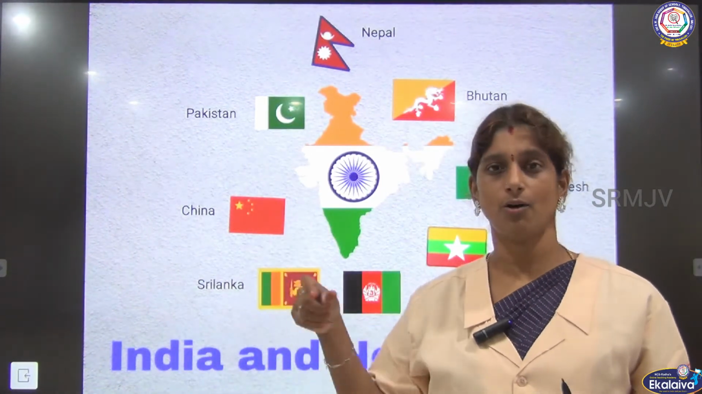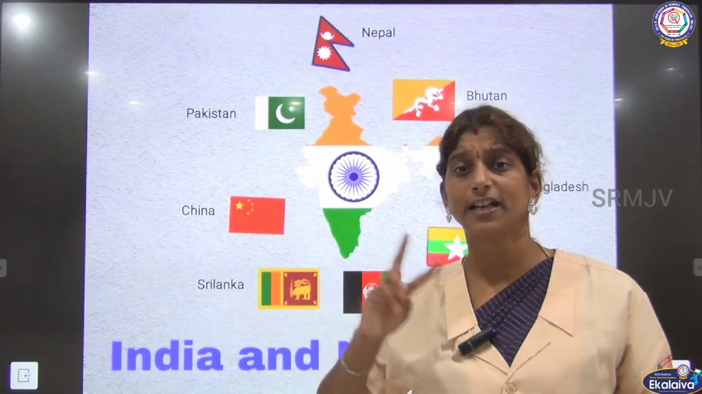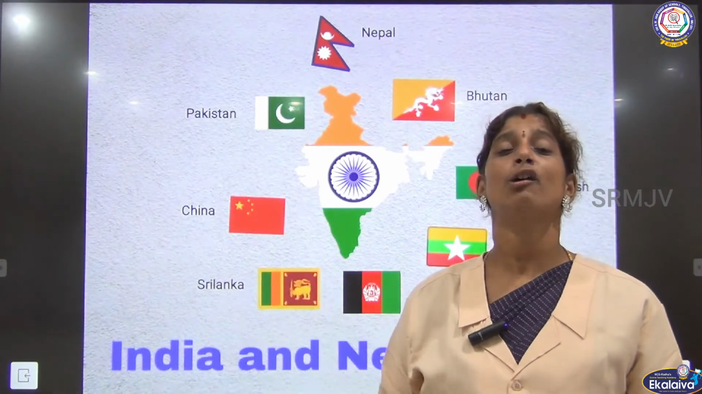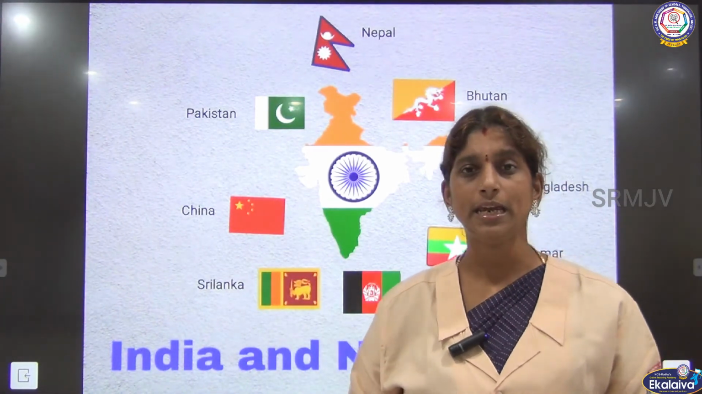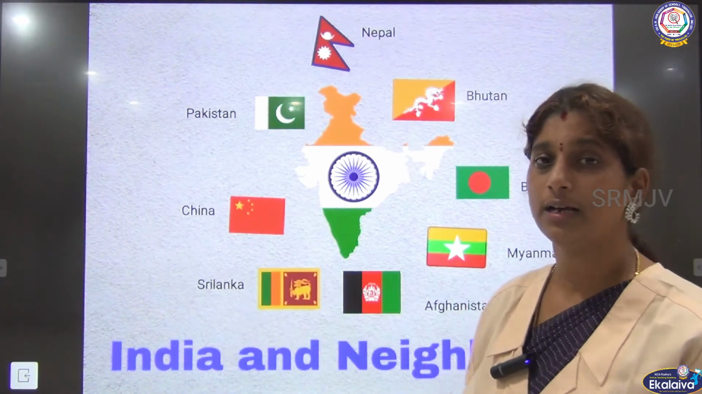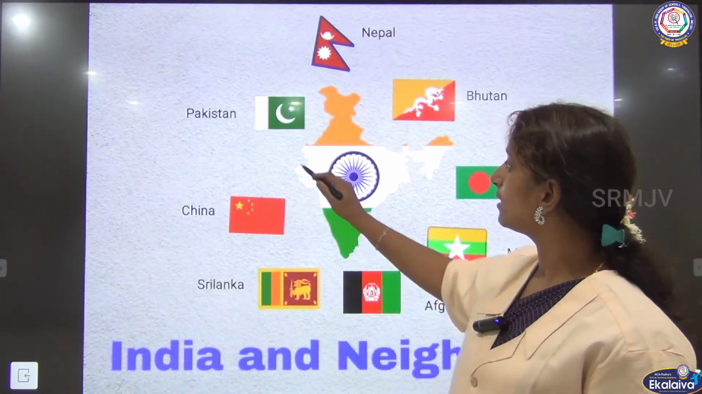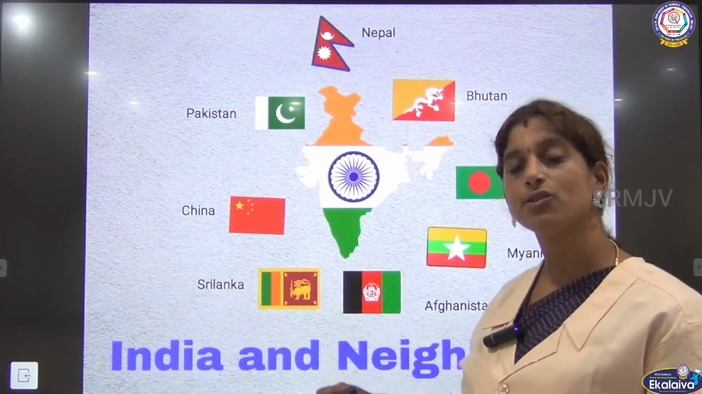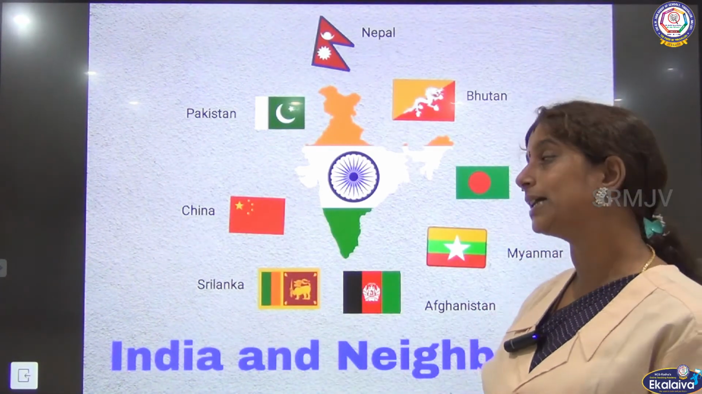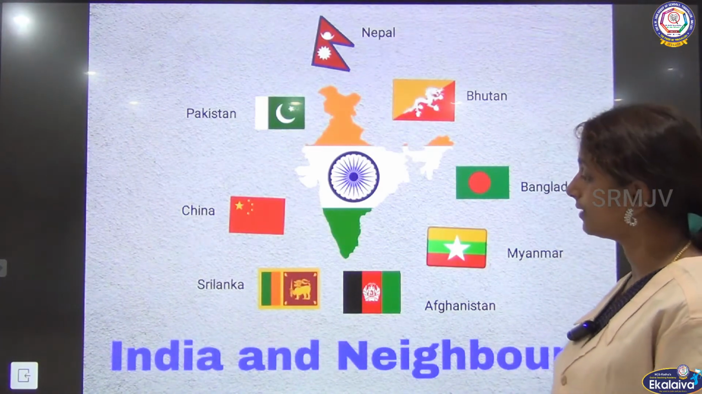So that is how two different places or people who are sharing a common boundary, we call them to be neighbors. So now we are going to see who are all the neighbors of our country. Which means the countries that share their borders with our country, we call them to be the neighbors of India. So let us see who are all the neighbors of our country.